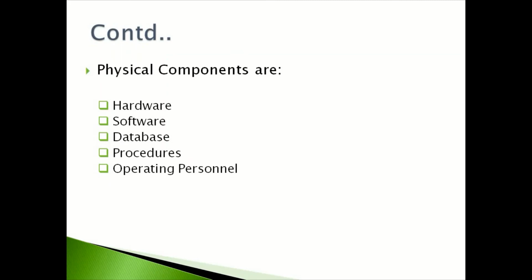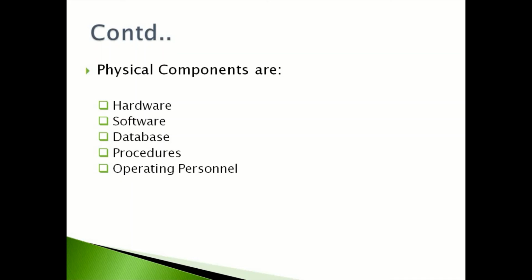Physical components are hardware. It consists of the physical components such as the input devices, output devices, storage devices, and the other devices which are required. Software is the collection of programs which are used to generate the required information.